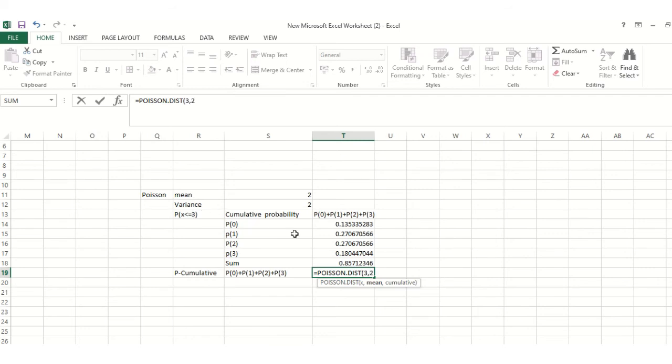And instead of probability mass function, you have to select cumulative probability. So instead of false, it is given here as true, and you say yes, then you get the same reading as the individual values added, and the sum of all is just calculated at one go.